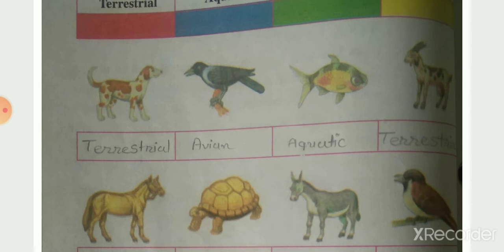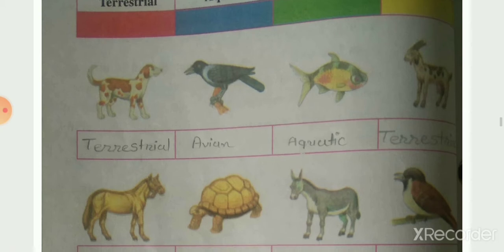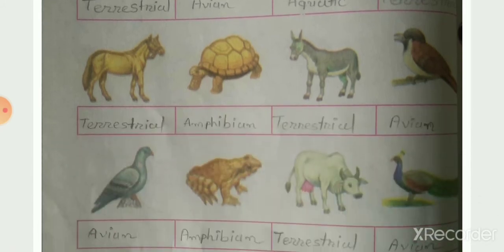So first one is dog, that is terrestrial animal. Then after crow, which is avian animal. Next is fish, so it is the aquatic animal. Last one is goat, so it is the terrestrial animal. Next is horse, so it is also terrestrial animal. Then after next is tortoise, it is the amphibian animal.